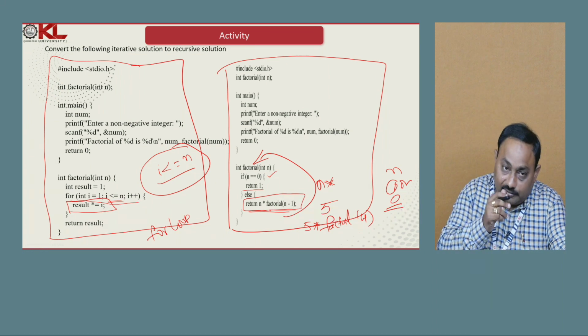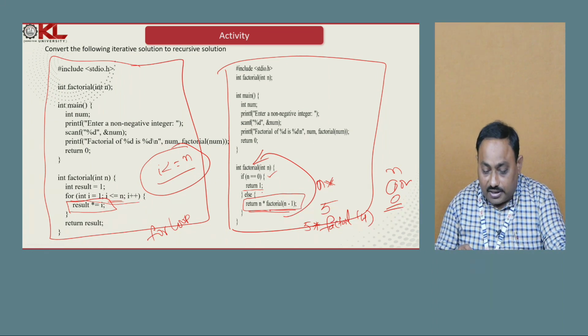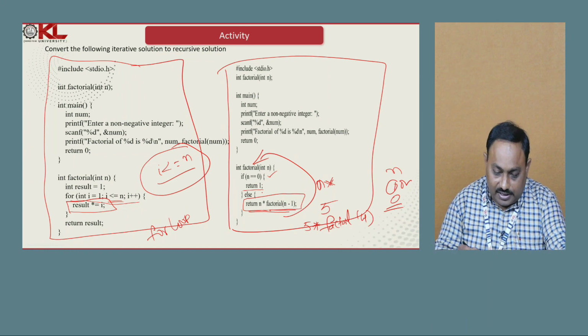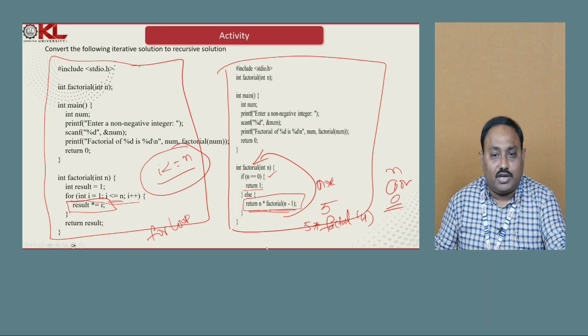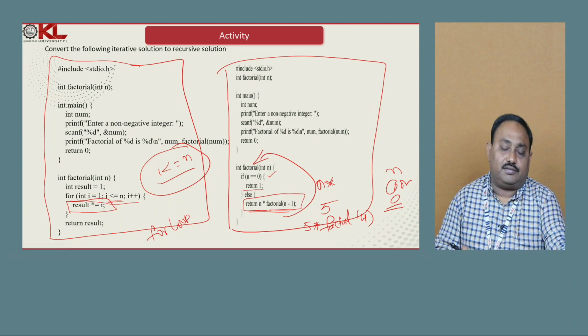Like that, by looking at the iterative problem, we can rewrite the problem in a recursive way. In this example you can observe that this is the best way to understand the use of recursion.